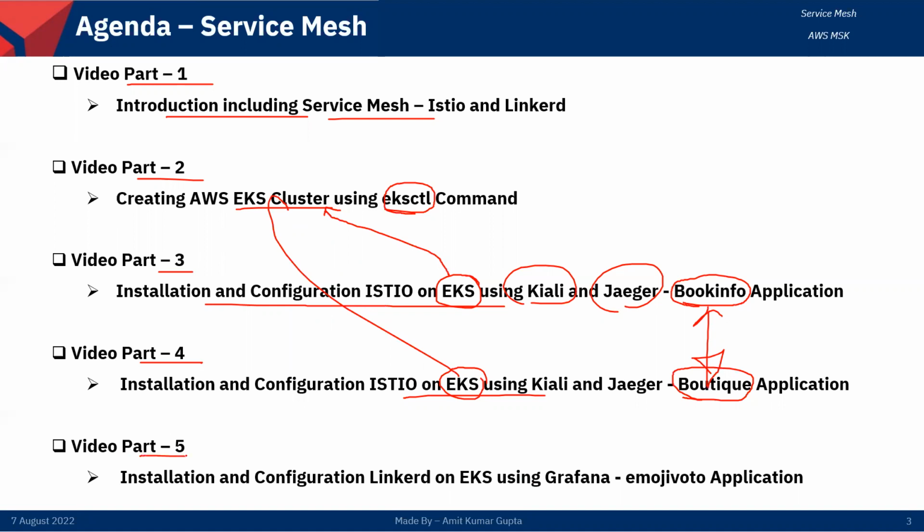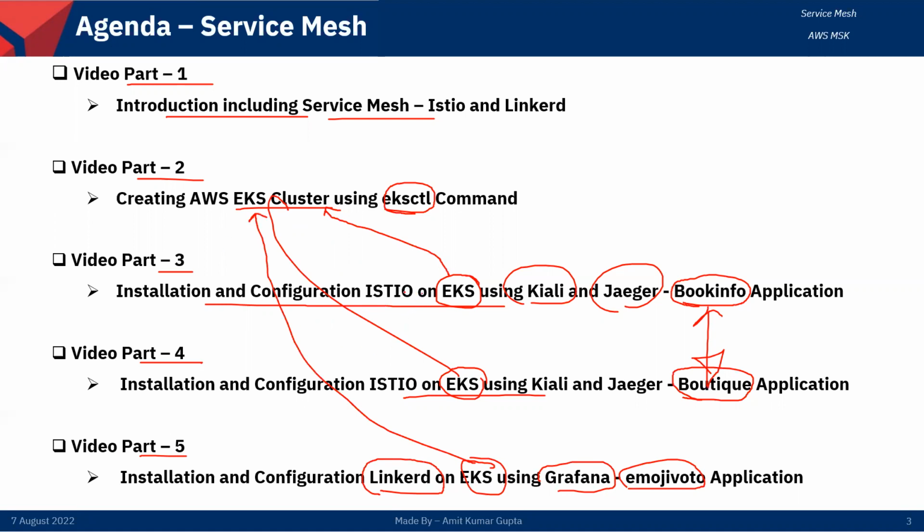And in the next part, part 5, I will discuss Linkerd, and I will show the graphs of Linkerd with Grafana, and I am going to use the Emojivoto application. And I will use the same EKS cluster here which I created in part 2.